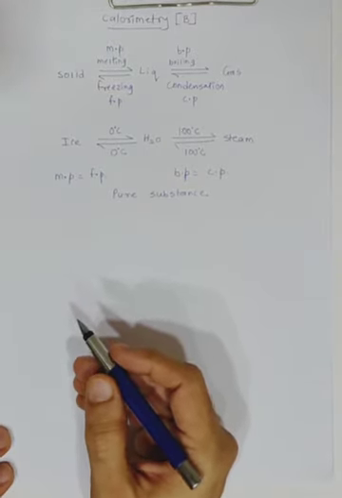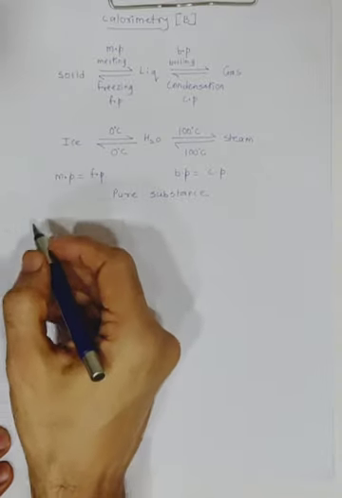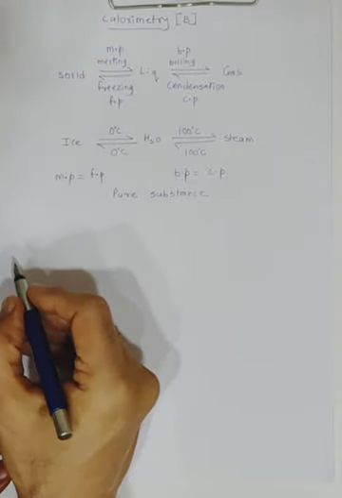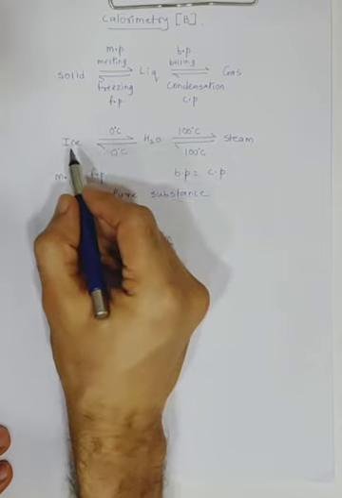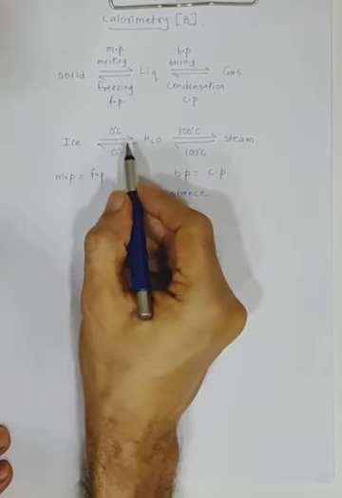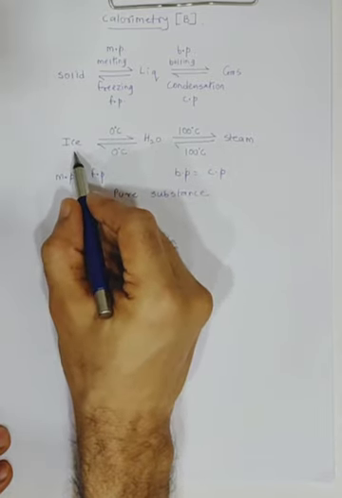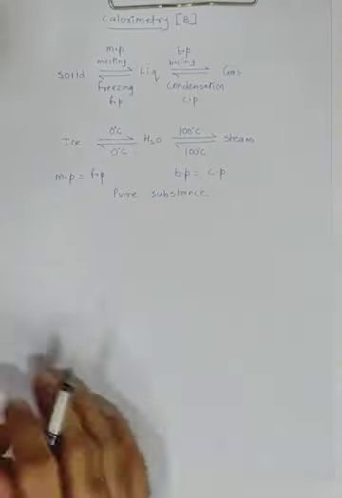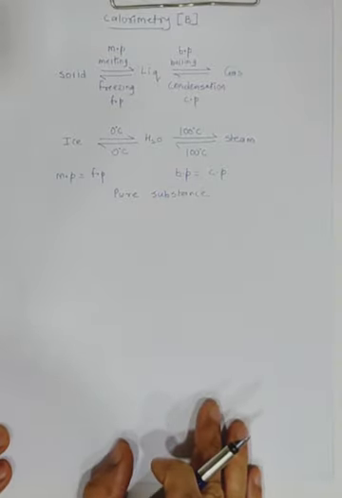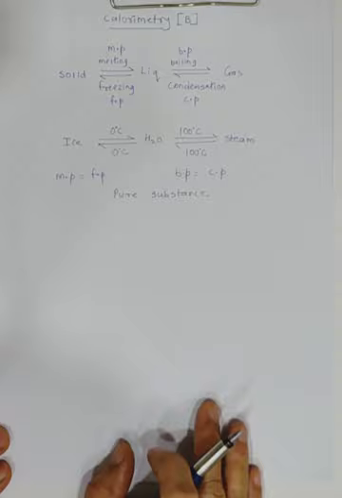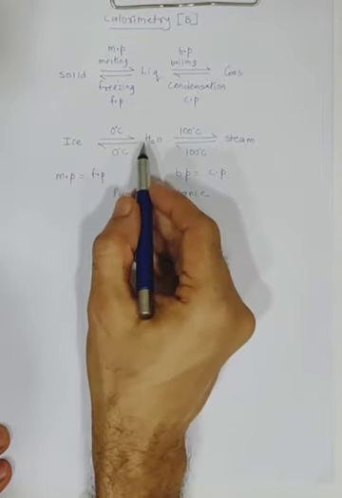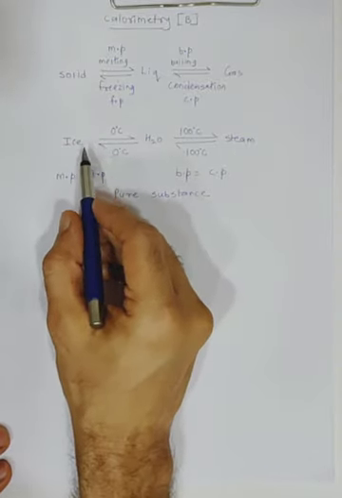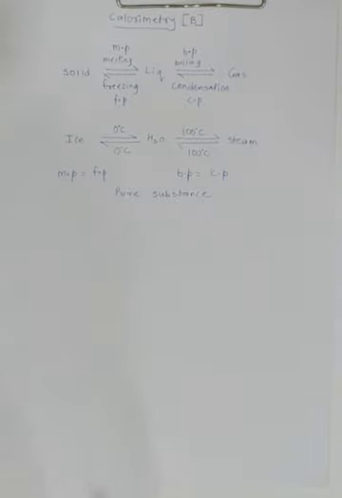Now, what do you mean by latent heat? Whenever you supply heat, like out here, you can see that when we are giving the heat, ice has got converted into what? Water. But we did not see any rise in the temperature. So that heat which was supplied, wherein the body does not show any rise in temperature, is called what? The latent heat. Okay, so we'll discuss latent heat in more detail in some time.